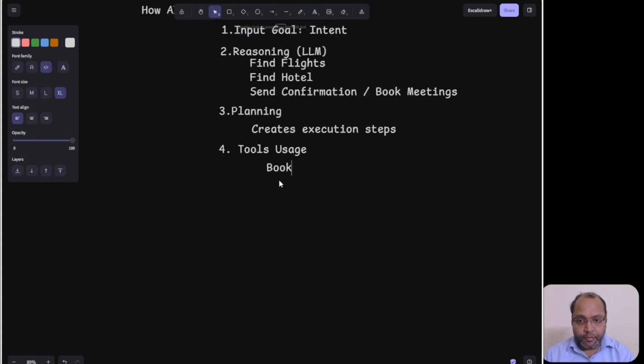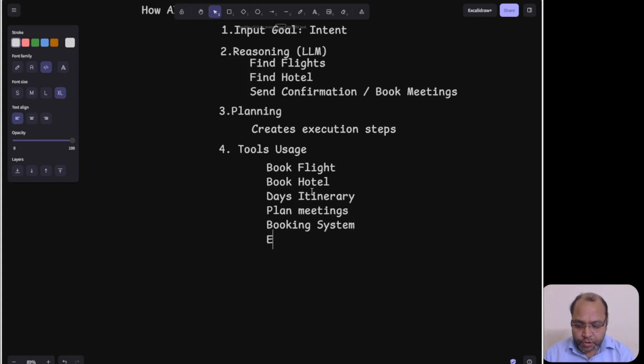It will book a flight, it will book a hotel, plan a day-by-day itinerary, plan meetings, which means calendars, send calendar invites, and then go for the booking system. Execution loop.